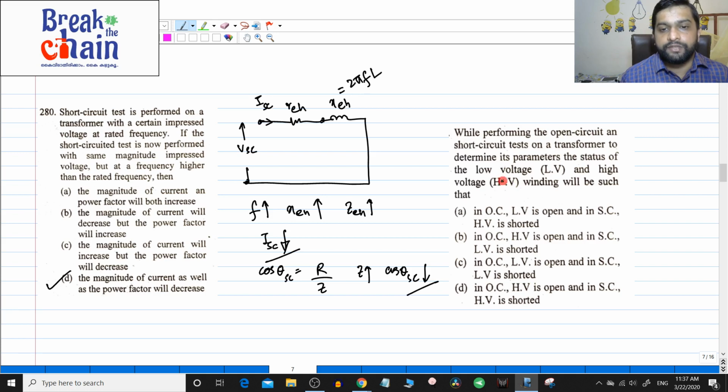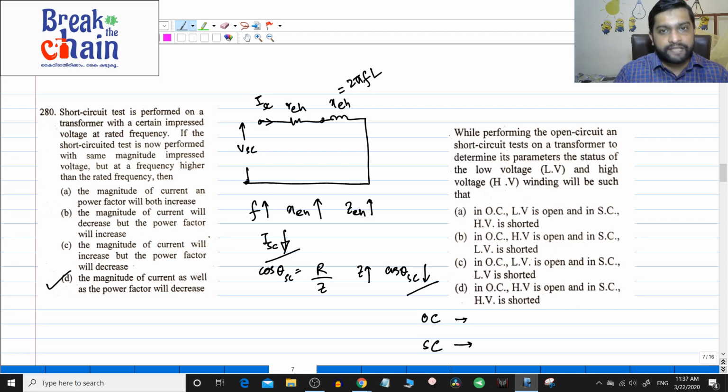Okay. Next question, while performing the open circuit and short circuit test on a transformer to determine its parameters, the status of the low voltage and high voltage winding will be such that. I already told you about the open circuit test and short circuit test. Usually the open circuit test you do on which side? The open circuit test you do on the LV side, because you have to apply only less voltage. Also, the current drawn during the open circuit test is very less.